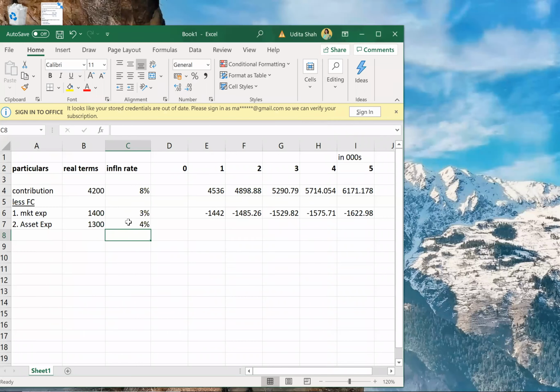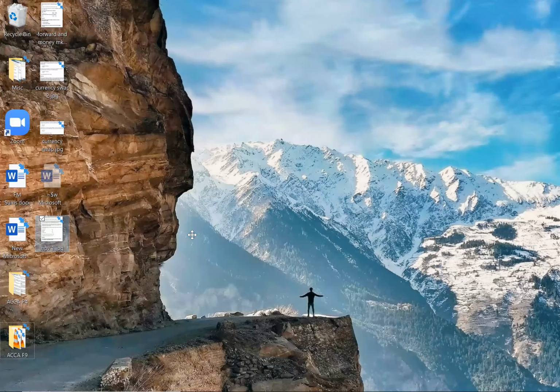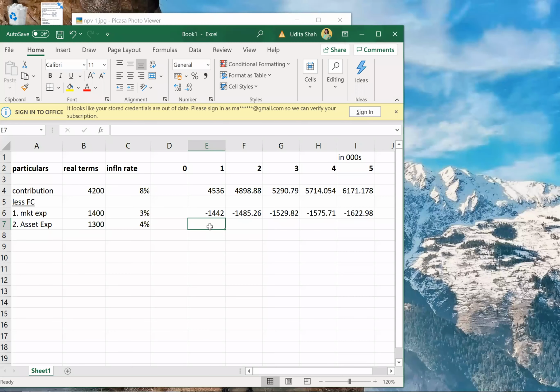4%. But now guys pay attention. I'll not start the asset expenditure from year 1. Why? Because they had given in the problem that asset expenditure is at the start of each year. So instead of from year 1, I'll have to do it from year 0.